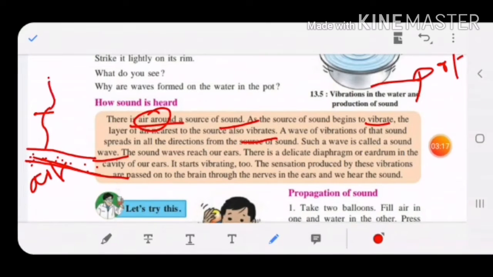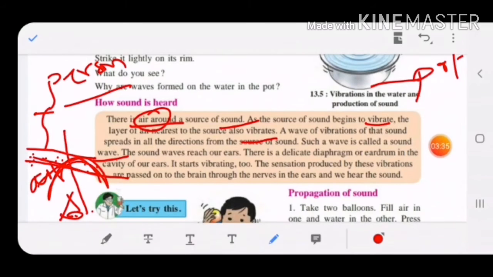Suppose here is a person standing, and here is a bell which is rung. When the bell is rung, children, what happens? The air around it vibrates as the sound is produced, and those vibrations are passed slowly from the bell to that person, and he can hear the sound of that bell.